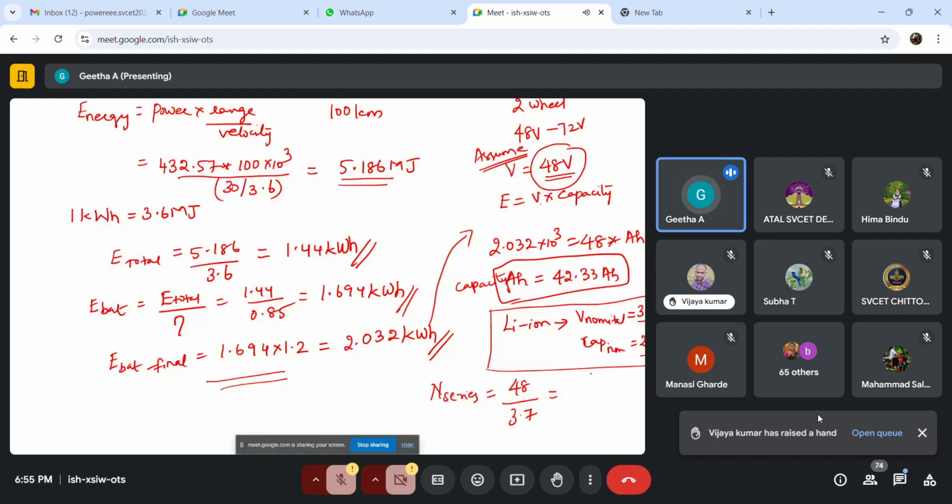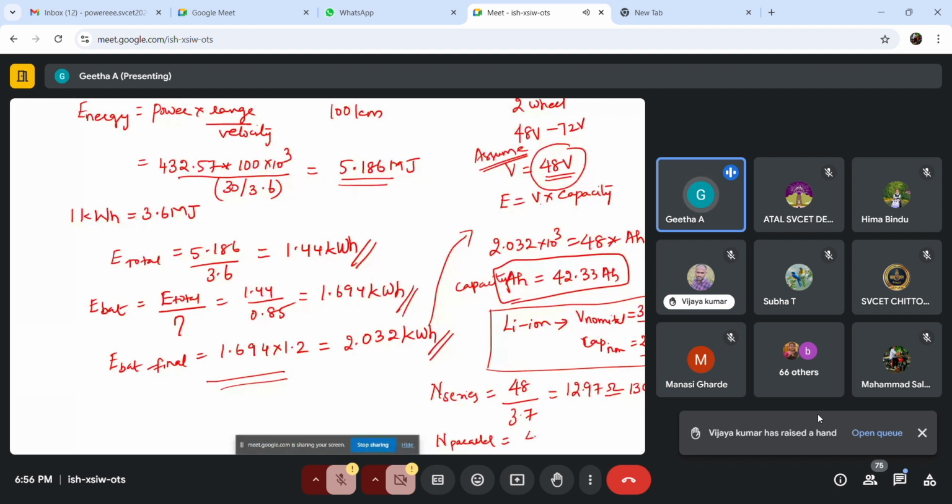So 48 divided by 3.7, because the nominal voltage is 3.7, gives 12.97. So we are rounding it, that is 13 cells. Which indicates for this particular two-wheeler model, we need 13 lithium ion cells in series.